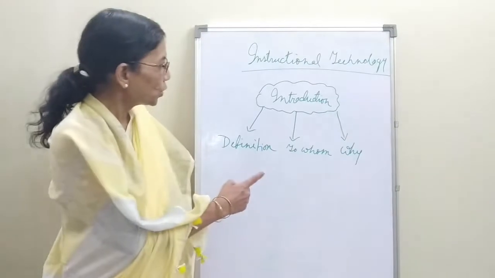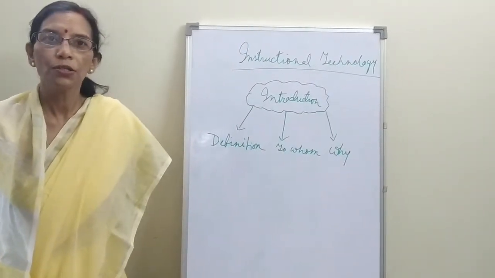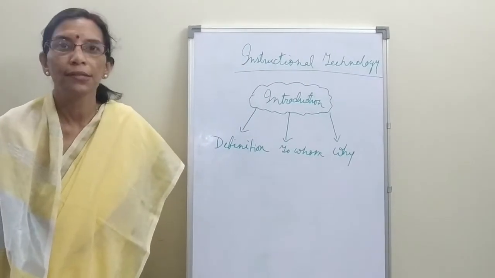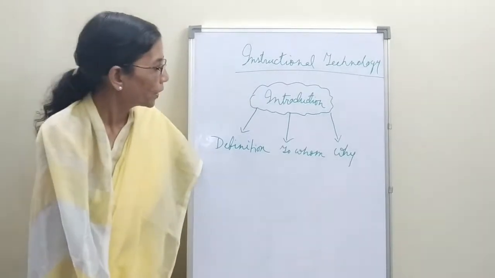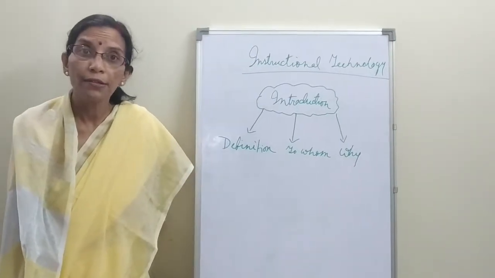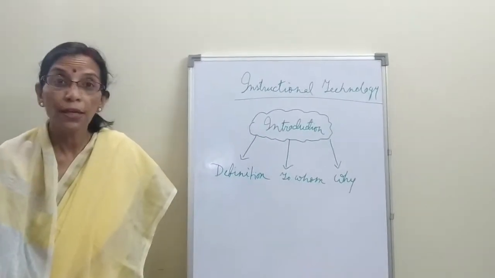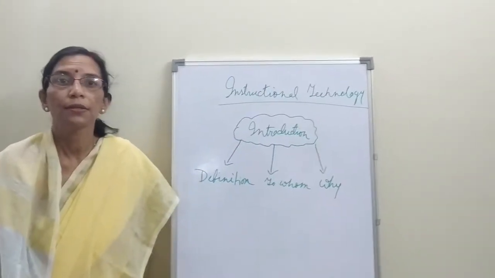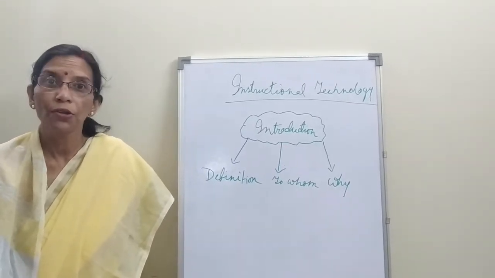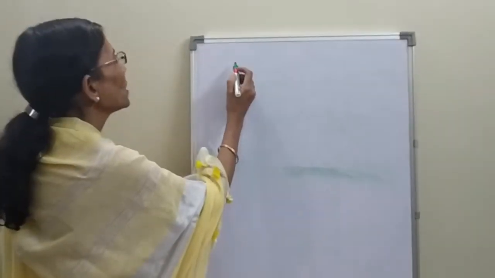Then I am going to another point, to whom. Generally, instruction is given by the teacher or by the machine. Then the third one is why. That instruction is very essential to make teaching easy, precise, interesting, effective and desirable. Meaning of instructional technology.